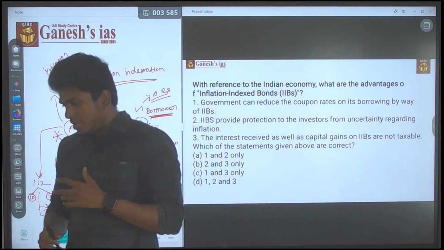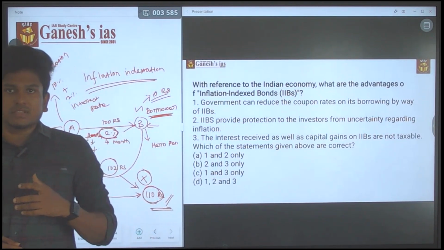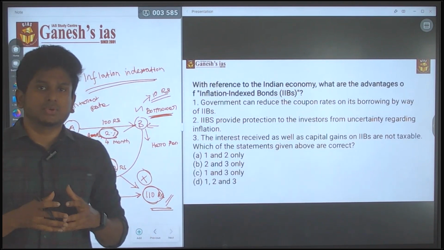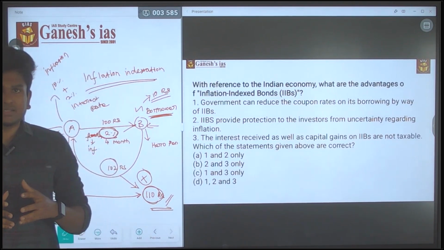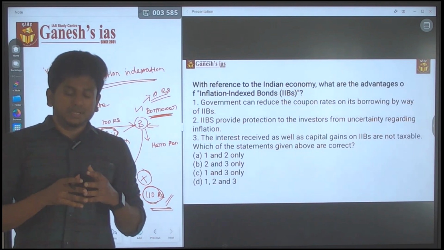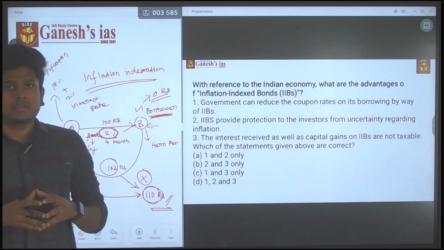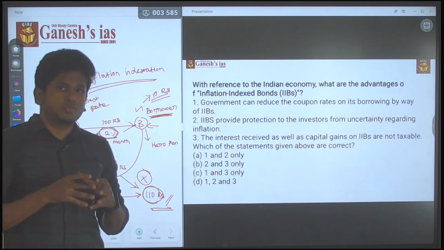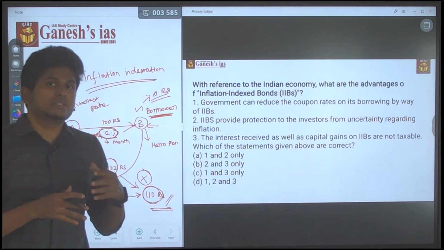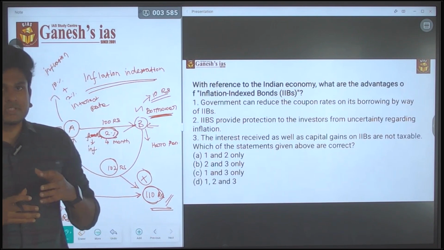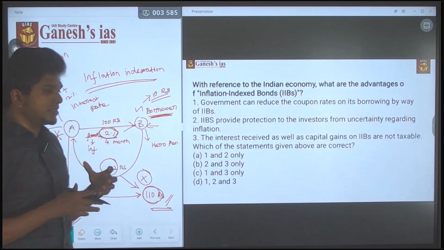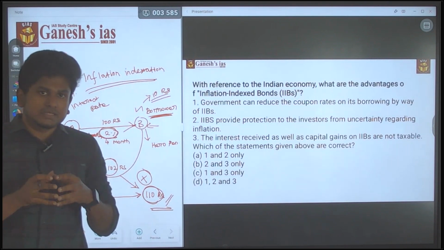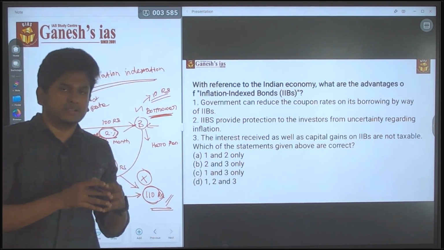Okay, so the inflation indexation is actually giving benefit to the lender. If there is no inflation indexation, the beneficiary will be the borrower. So the inflation indexation tries to provide the benefit towards the lender. Whatever is inflation indexed means the interest rate will be paid with consideration of the inflation in that interest rate.